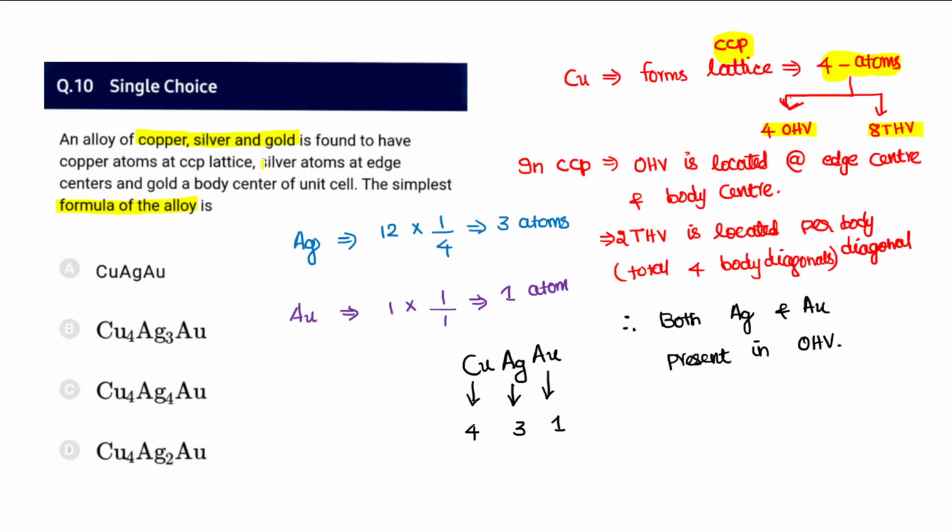And they have also given that silver atoms are present at the edges. Okay, so edge center. The edge center is the place where octahedral voids are generally found in a CCP lattice. So there are 12 edges, so 12 into 1 by 4, totally 3 atoms. And gold is occupying the body center, so one body center per unit cell. So 1 into 1, there will be 1 atom. And the body center is also an octahedral void.